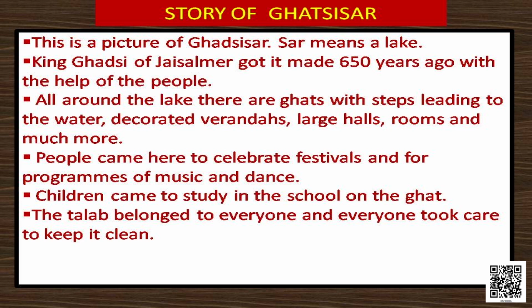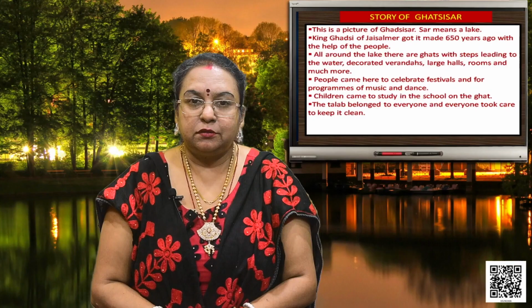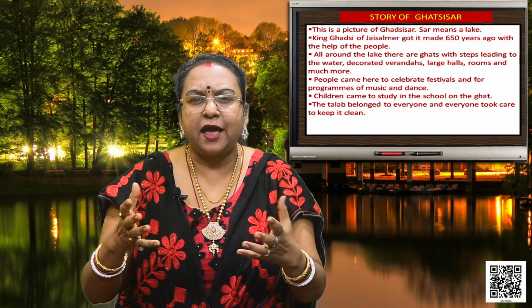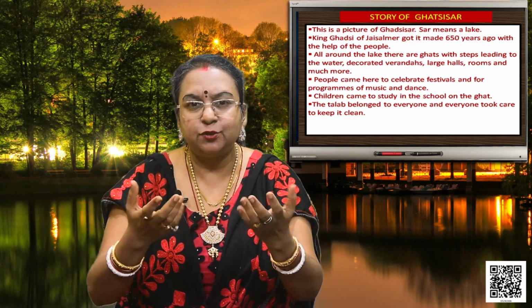The king Ghatsi of Jaisalmer got it made 650 years ago with the help of the people. All around the lake there are ghats with steps leading to the water, decorated verandas, large halls, rooms, and much more. So many things are there on this lake, and it looks beautiful as you have seen.